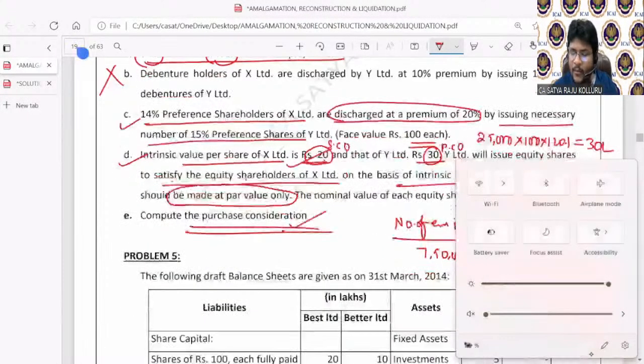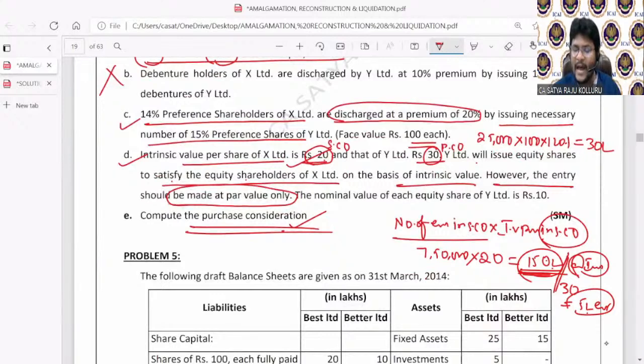If the number of equity shares issued is 5 lakhs and each equity share face value is 10 rupees, then PC recorded at par value is 5 lakhs into 10 rupees, which is 50 lakhs. Amount payable to preference shareholders is 30 lakhs, so 30 lakhs plus 50 lakhs, the total PC is 80 lakhs.